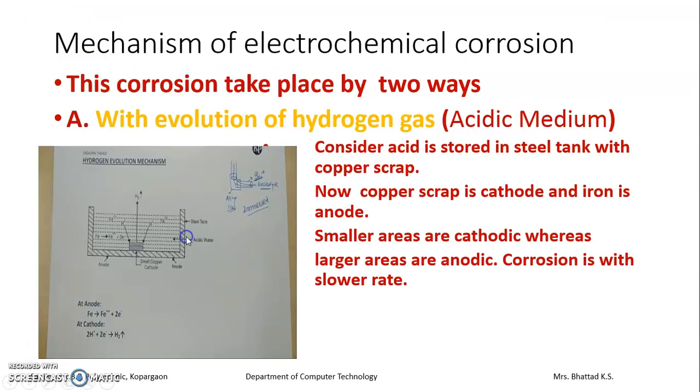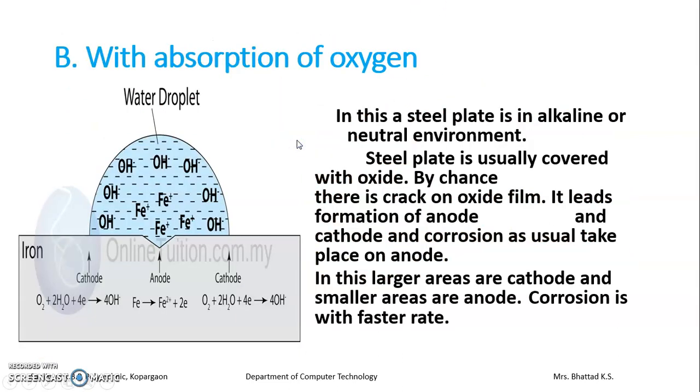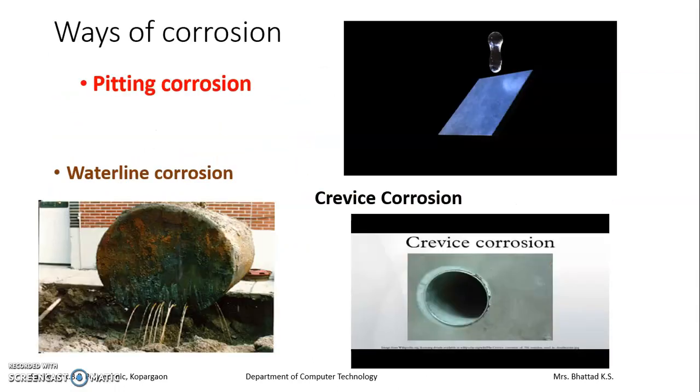In our second unit, we have gone through corrosion, introduction regarding corrosion, then types of corrosion, and now mechanism of corrosion, electrochemical corrosion. We have discussed in two ways, that is either with evolution of hydrogen or with absorption of oxygen. Now there are certain common ways of corrosion which we observe in our daily life around us.